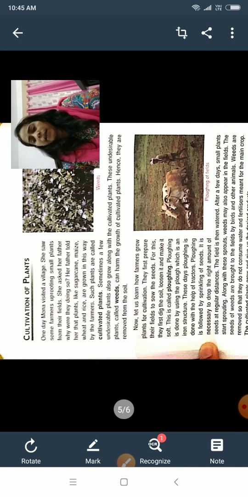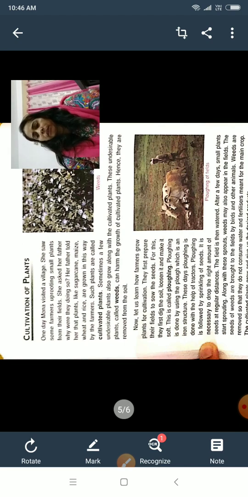Okay, and these are cultivated to get more seeds. That type of plants are called cultivated plants.